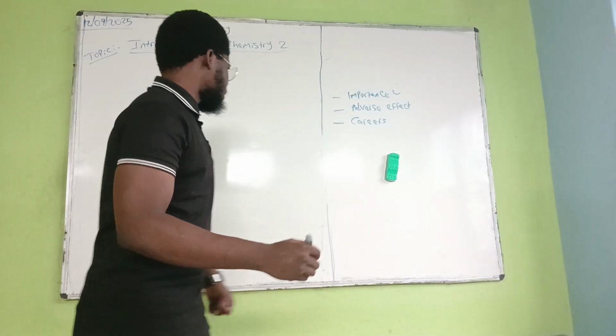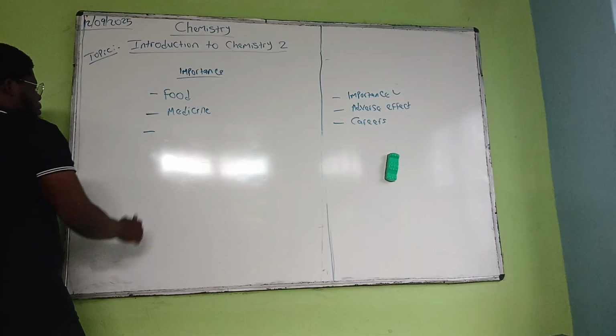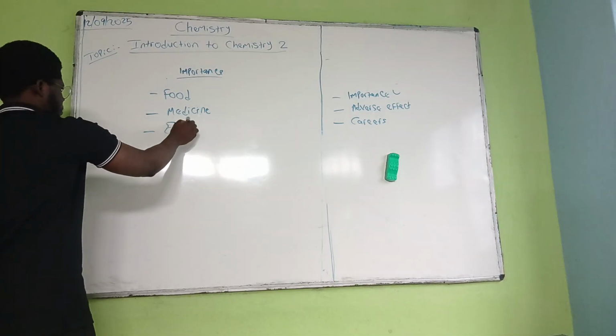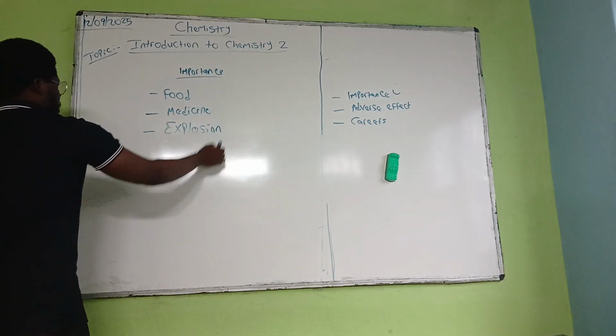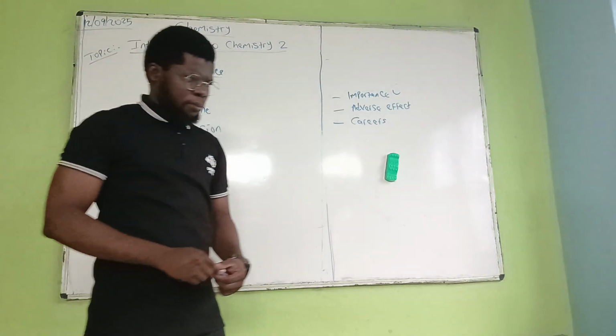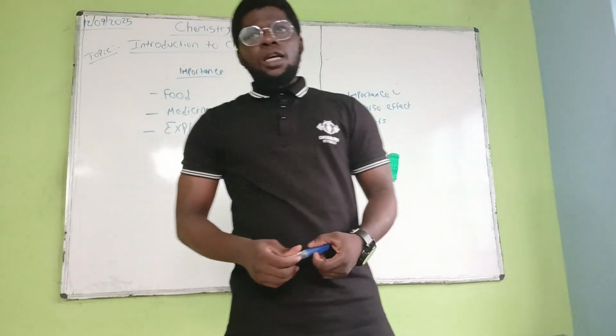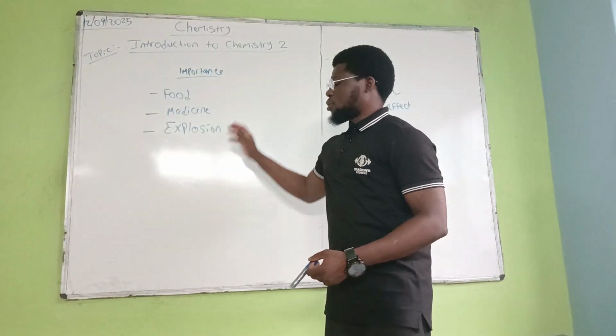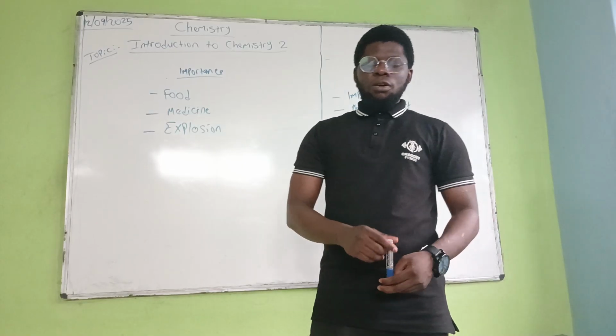So that's that. The next up, explosion. Explosion is another crucial part when we're talking about the importance of science.